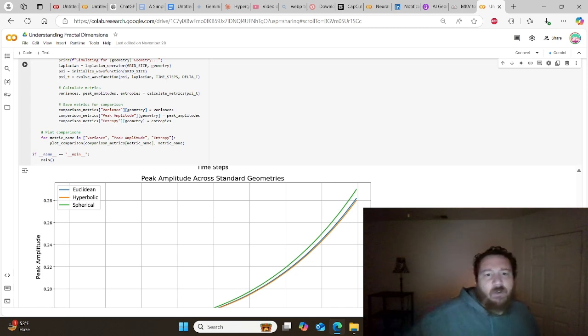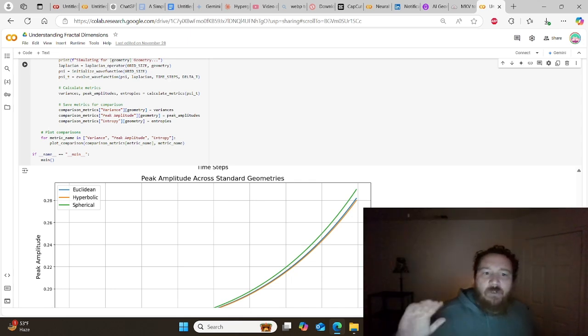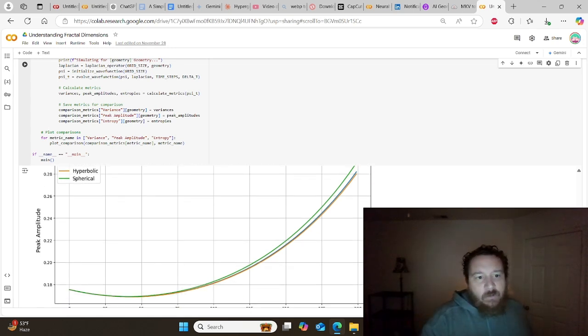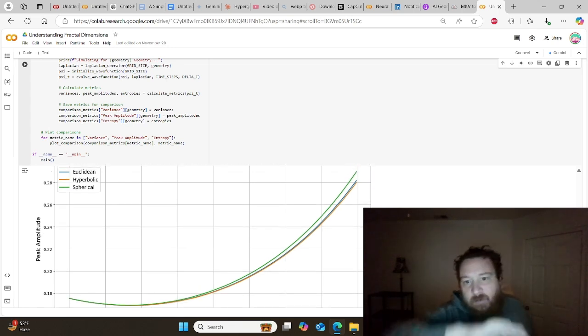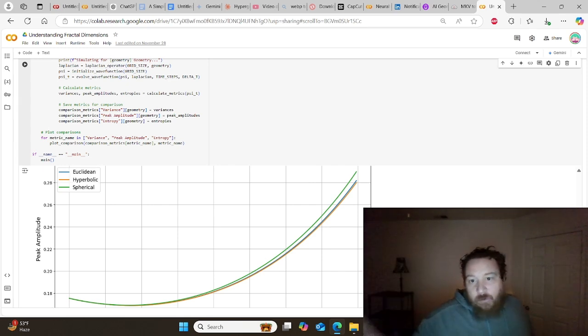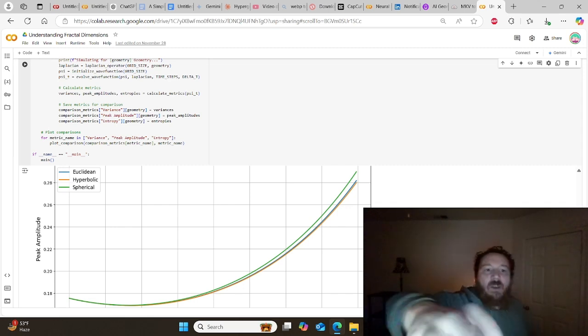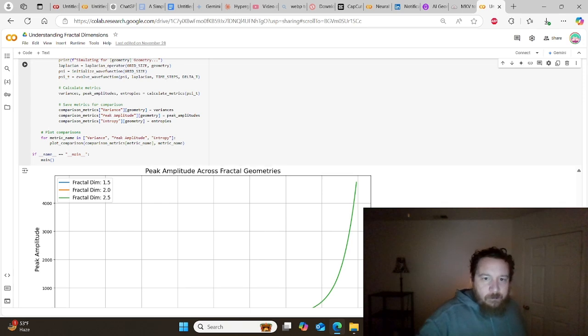Let's look at that wave function again, the amplitude of the wave function across different spaces. And again, we're teasing out that the amplitude of the wave function can go higher in spherical space than any other space. There is a difference between these spaces with regards to the quantum wave function and its amplitude. So there are different geometries and different physics going on within these environments.